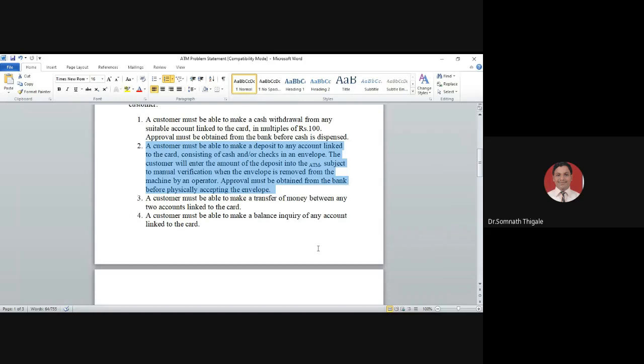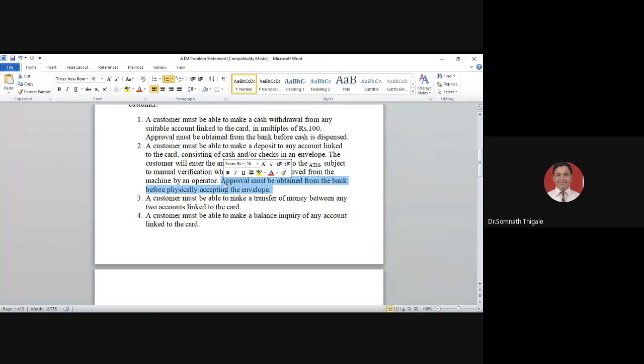But in the case of an ATM, no one is there. So what they are saying is that you just put it inside a particular envelope, enter the amount and deposit that envelope. Now, when the operator of that ATM comes, that operator will verify everything, and based on that verification, the bank will give you the clarification: yes, that particular amount is deposited, or whatever the problems are. So that approval must be obtained from the bank before physically accepting the envelope. That will be done from the bank side. So it's a responsibility of the bank, not a part of the software side.